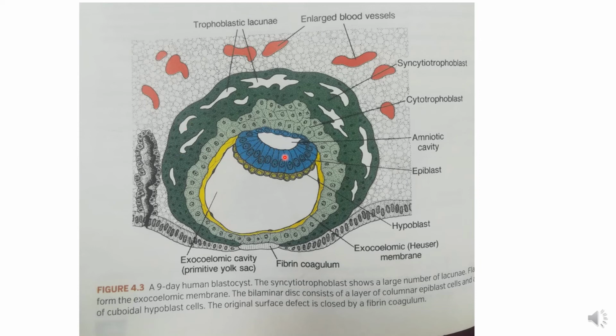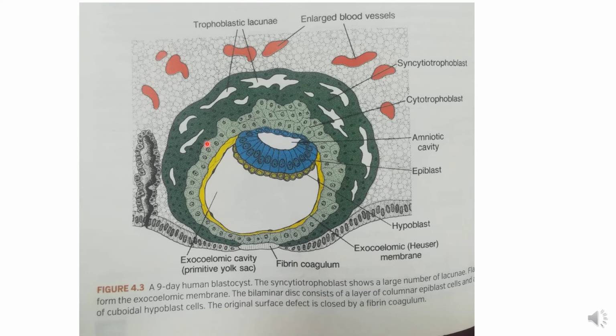The second thing you should note over here is that the outer cell mass is divided into cyto and syncytio in the second week. In the second week, the inner cell mass also divides. Number one, this was the inner cell mass. It changes into long columnar cells, this one, long columnar cells. The name given is epiblast, and the cuboidal cells below it are given the name hypoblast. So the inner cell mass, which was previously a single layer, now becomes a double layer, epiblast and hypoblast.